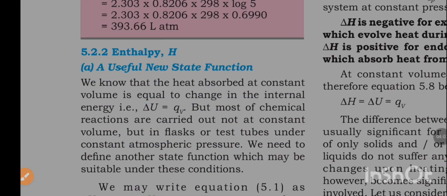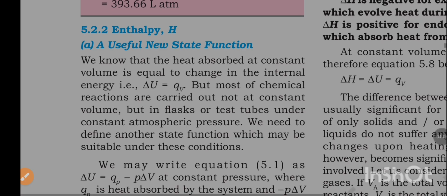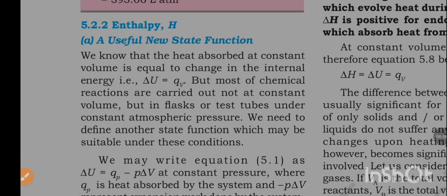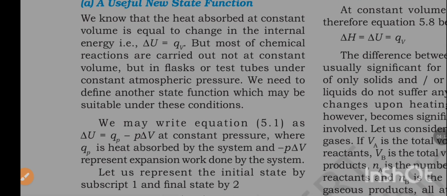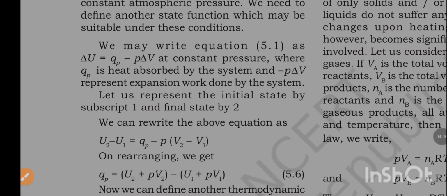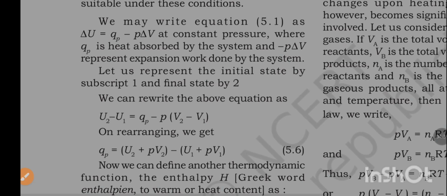Enthalpy H, a useful new state function. We know that heat absorbed at constant volume is equal to change in internal energy, delta U is equal to QV, but most chemical reactions are carried out not at constant volume but in flask or test tube under constant atmospheric pressure. We need to define another state function which may be suitable under these conditions. We may write equation 5.1 as delta U is equal to Qp minus P delta V at constant pressure, where Qp is the heat absorbed by the system and minus P delta V represents expansion work done by the system.